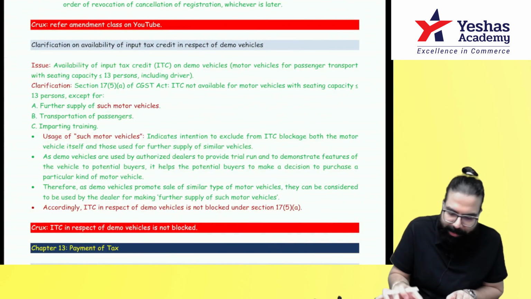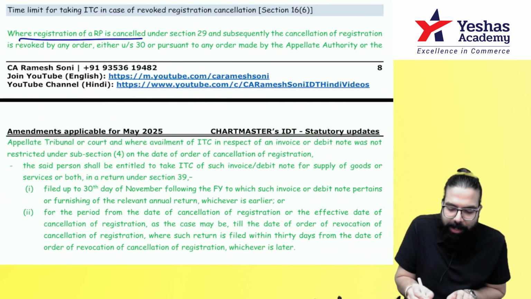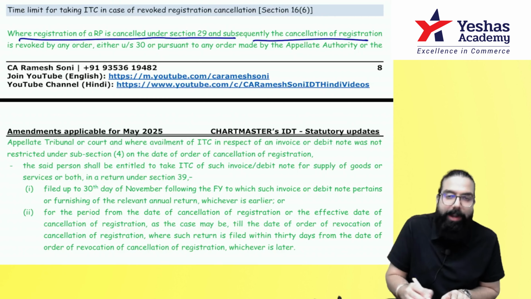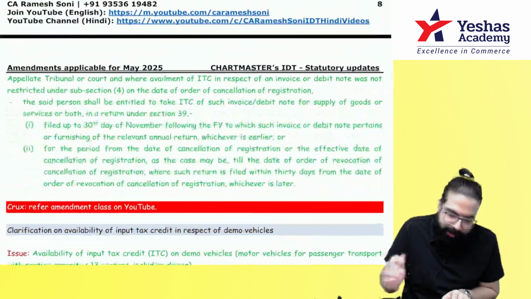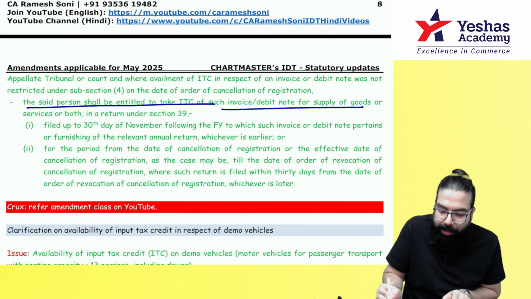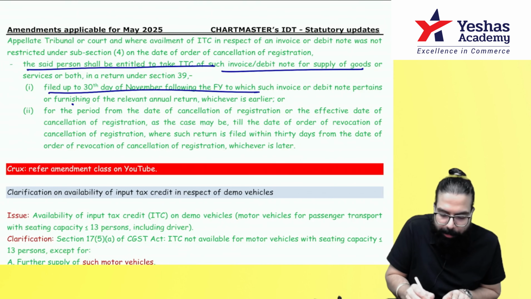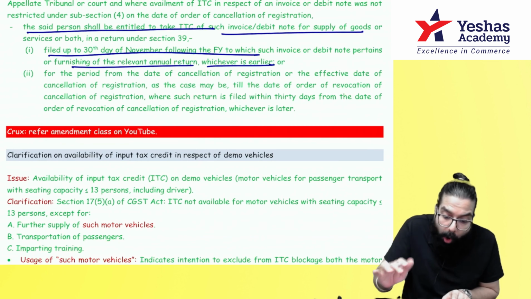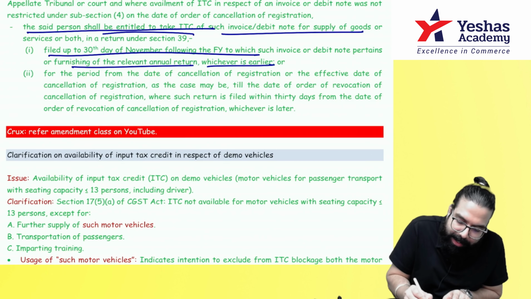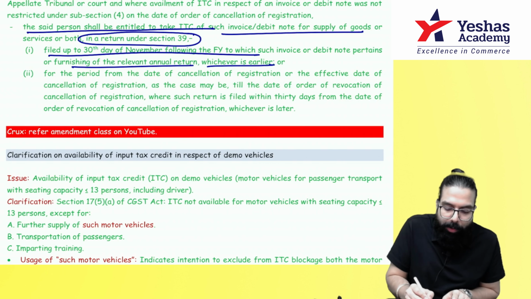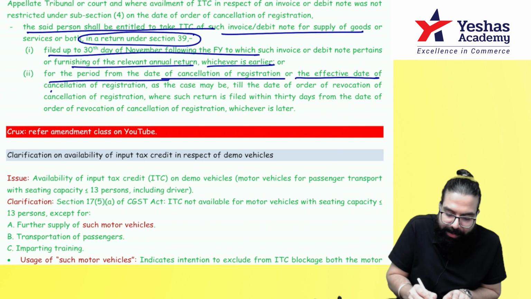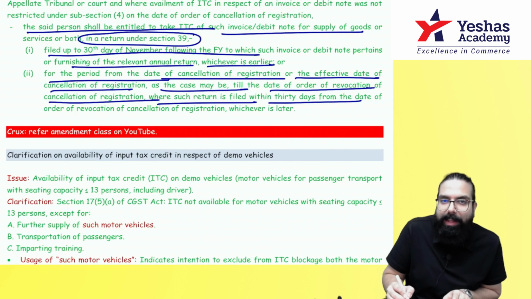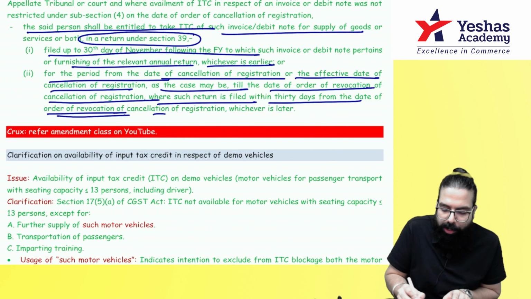Section 16(6) says that where a registered person's registration has been cancelled and subsequently the registration is revoked, then the said person shall be entitled to take the ITC by 30th November or the actual date of the annual return, whichever is earlier, or in a GSTR 3B return filed for the period from the date of cancellation or the effective date, as the case may be, till the date of revocation, where such return is filed within 30 days from the date of the order of revocation, whichever is later.